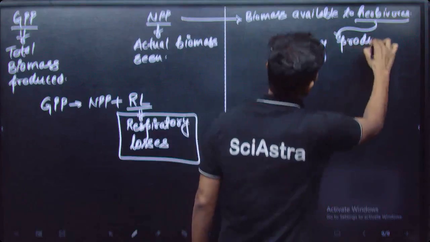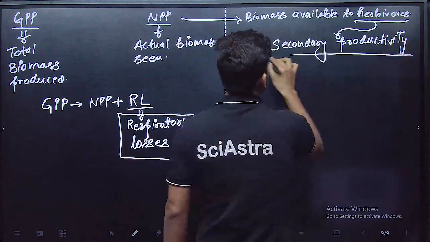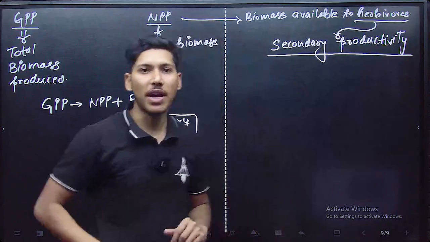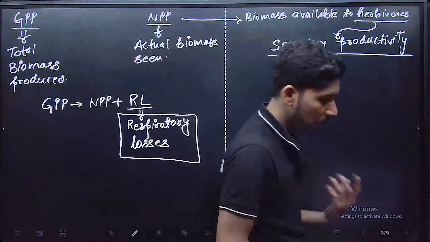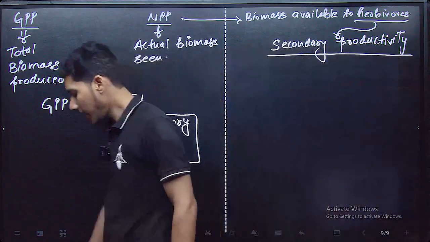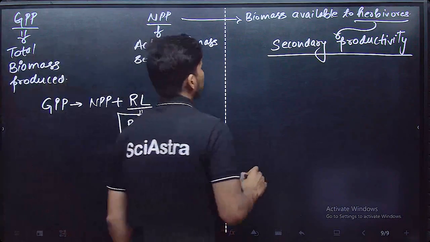So secondary productivity is basically concerned with the biomass laid by herbivores after eating the plant biomass, and primary productivity is concerned with the plant biomass. Okay, clear.